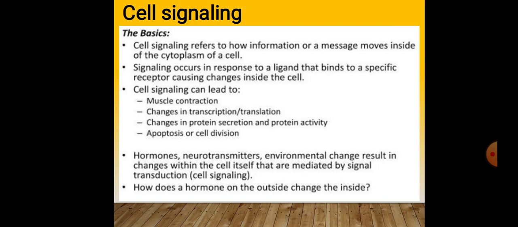Cell signaling can lead to muscle contraction, changes in transcription and translation, changes in protein secretion and protein activity, apoptosis, or cell division. Hormones, neurotransmitters, and environmental changes result in changes within the cell itself that are mediated by signal transduction, that is, cell signaling.